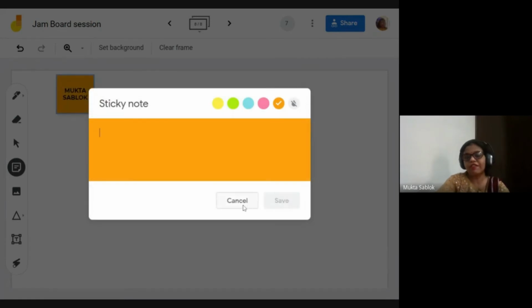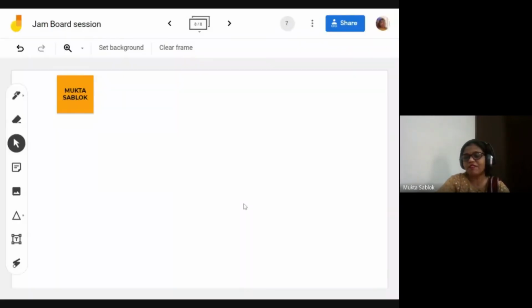In the free version, the superscript and subscript options are not there till now. But every day, updates are coming up, so maybe in the next version it will come. So this is my name.